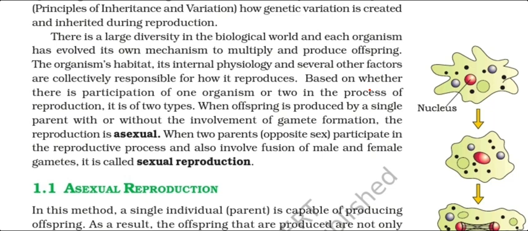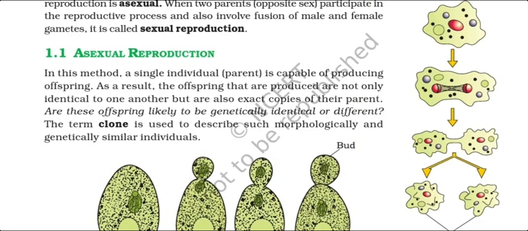Based on whether there is participation of one organism or two in the process of reproduction, it is basically of two types. When offspring is produced by a single parent without the involvement of gamete formation, the reproduction is called asexual reproduction. And when two parents are involved, then it is called sexual reproduction. We will discuss these in detail. So let's start with asexual reproduction.